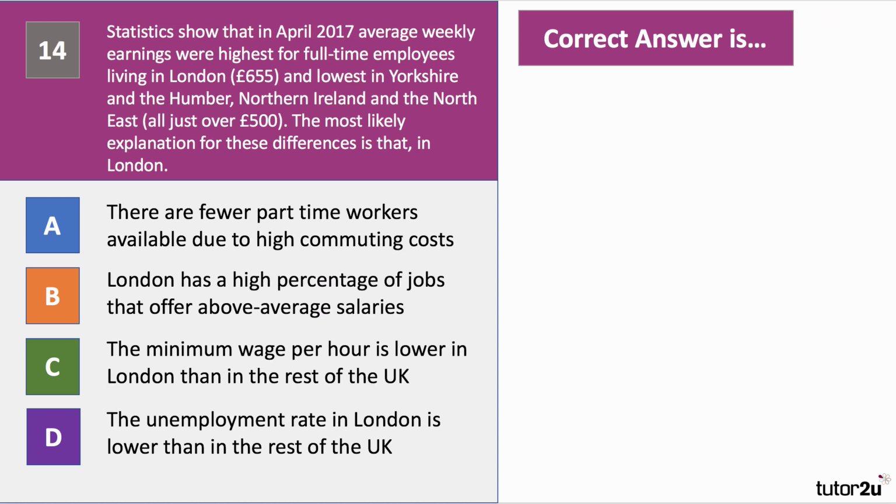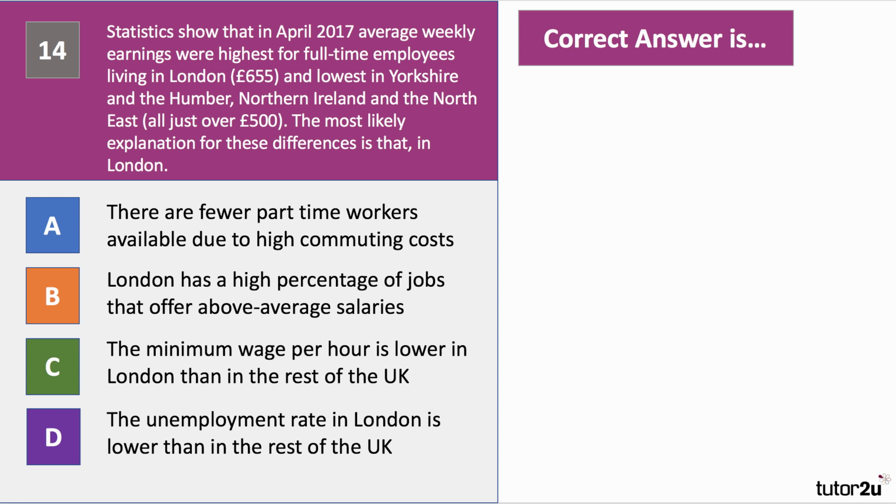Statistics show that in April 2017, average weekly earnings were highest for full-time workers living in London, £655, and the lowest in Yorkshire and the Humber, Northern Ireland and the North East, all just over £500 per week. What's the most likely explanation for these differences? Well, in London, which one of those options do you think is the best explanation? Have a go at question 14.